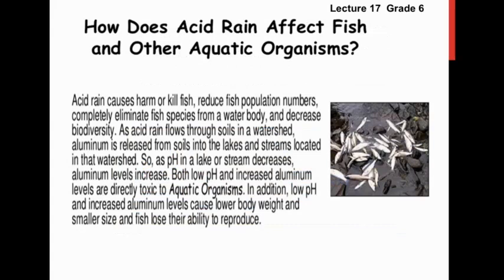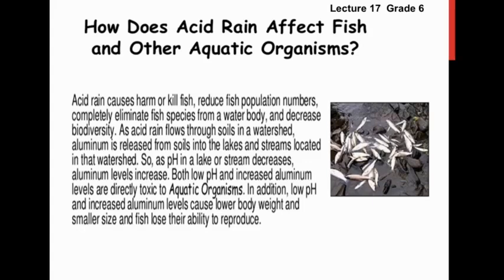Acid rain affects the aquatic organisms, the organisms which live in the ocean and in the river. Acid rain can harm or kill fish, reduce fish population numbers, completely eliminate fish species from a water body, and decrease biodiversity. As acid rain flows through soils in a watershed, aluminium is released from soils into the lakes and streams located in that watershed. So, as pH in a lake or stream decreases, aluminium level increases.